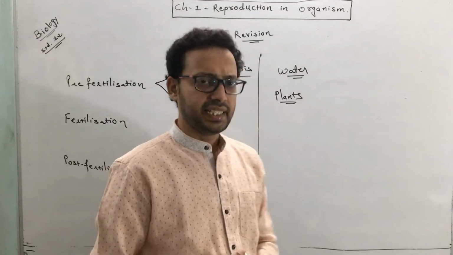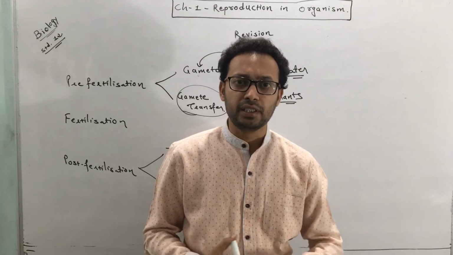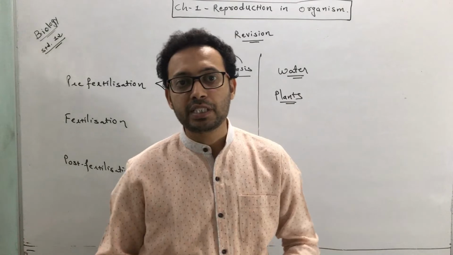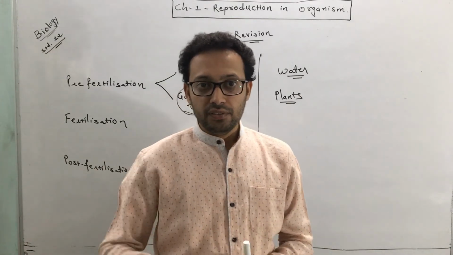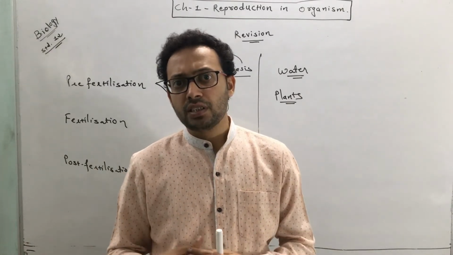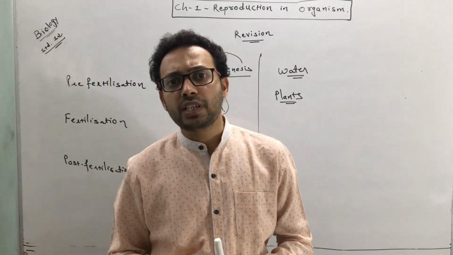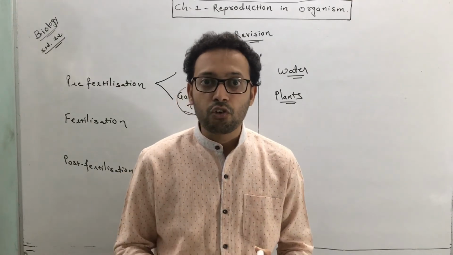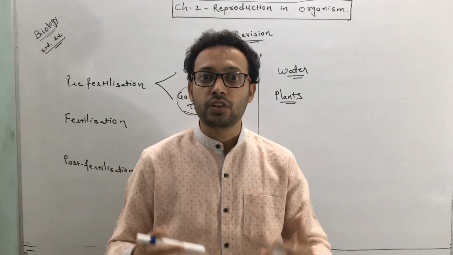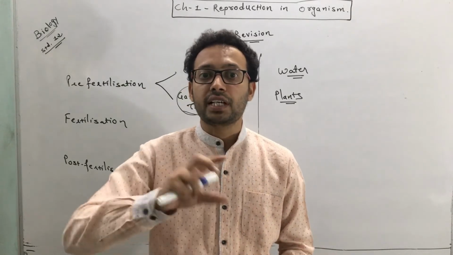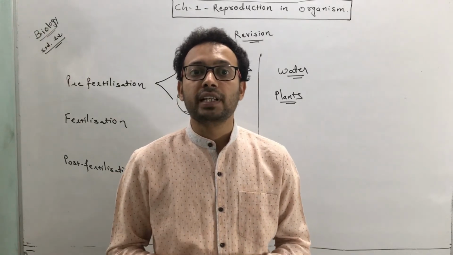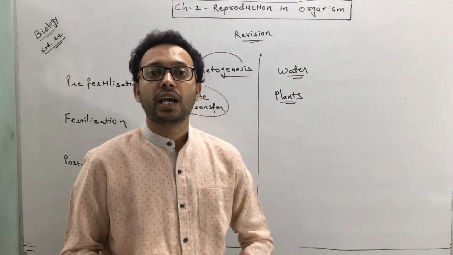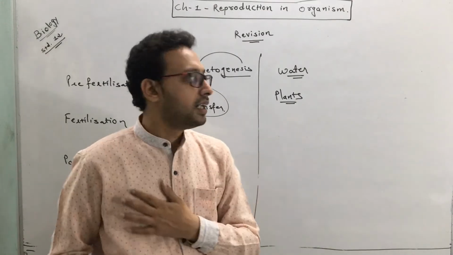Next, in the case of unisexual animals, male gametes are produced in the male individual and female gametes are produced in the female individual. Usually the female gametes are non-motile in nature, and the male gametes are motile. But they have to develop a certain mechanism, what we call sexual intercourse, by which the gametes are transferred to the female gamete. They develop a certain mechanism by which gametes are transferred, and that may vary from one animal to another.